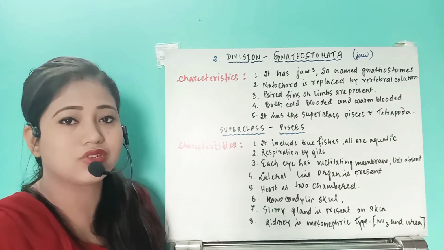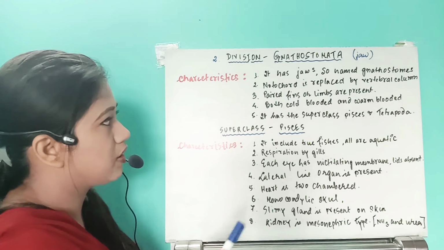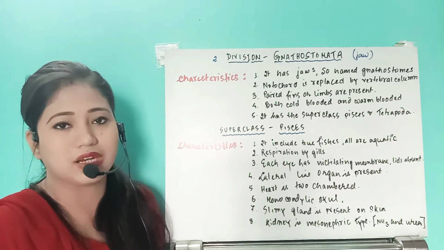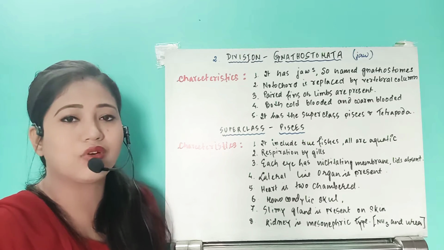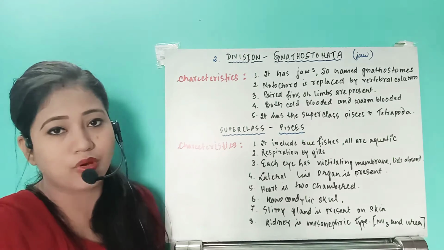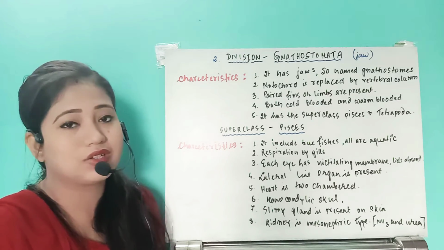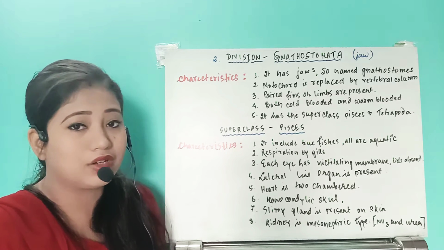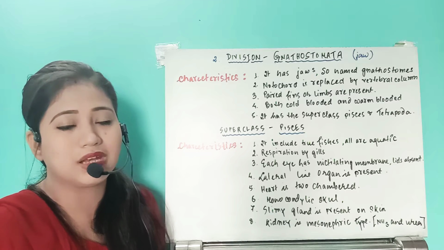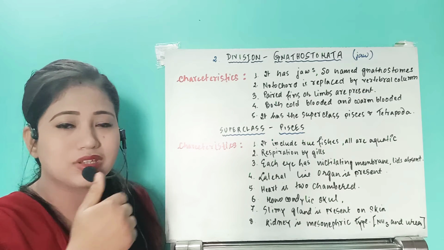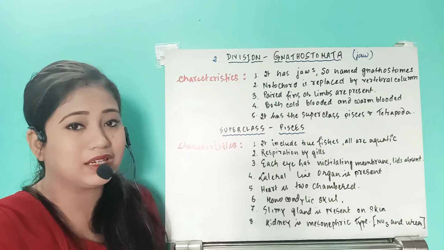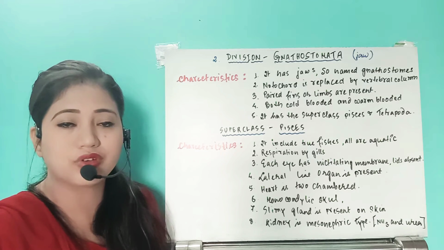The general characteristics will include, first one, they have the jaw, so that's why these organisms are known as gnathostomes. This type of organism will have the proper shape of the mouth. Unlike the earlier cyclostomes, what we have seen, due to the lack of the two jaws, their mouth was just a circular structure. That type of organisms were agnatha. So that's why their mouth was circular.